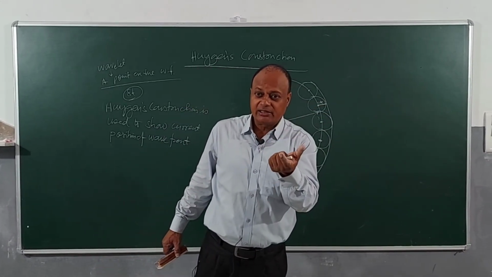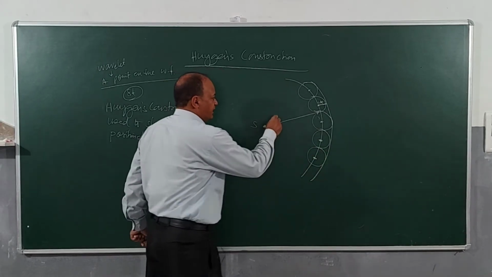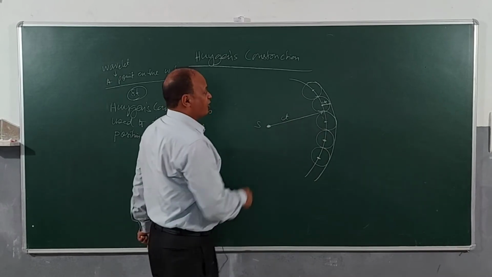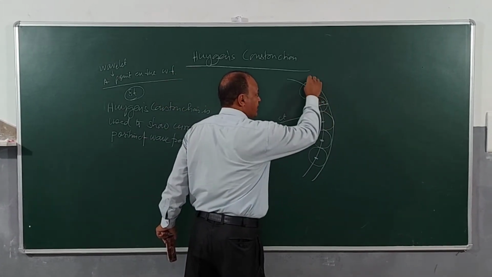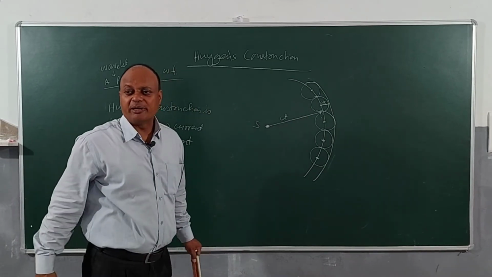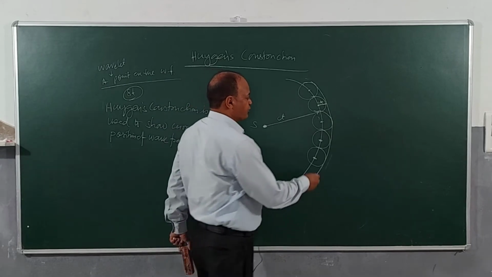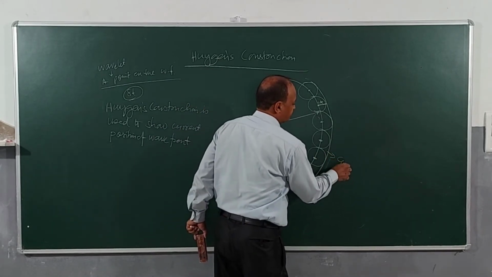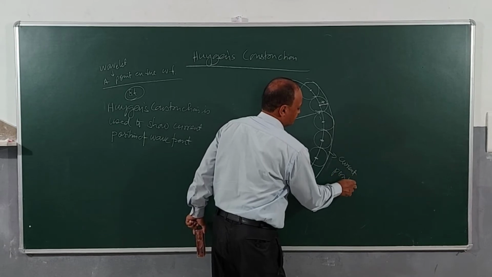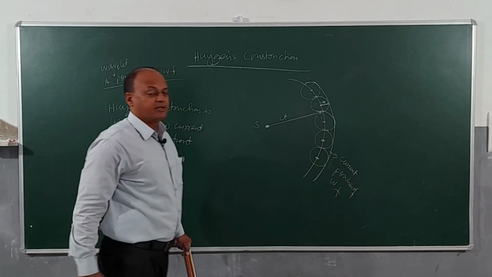C into delta t, because distance is speed into time. After time delta t, I draw this circle having what radius? C into delta t, and then I will draw this outer what? Common tangent, which will be another circle, right? So this will be the current position of the wavefront. So this is Huygens construction for a spherical wavefront.